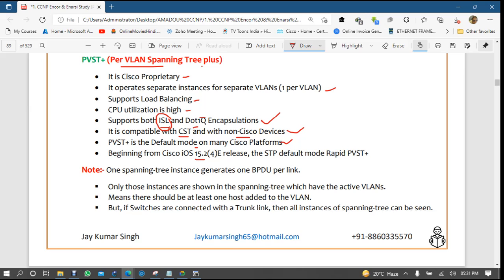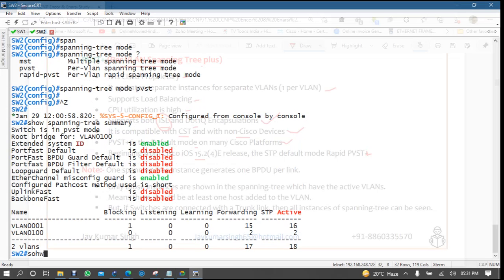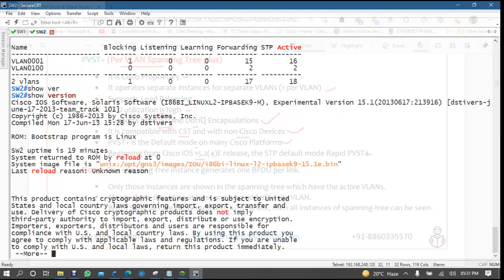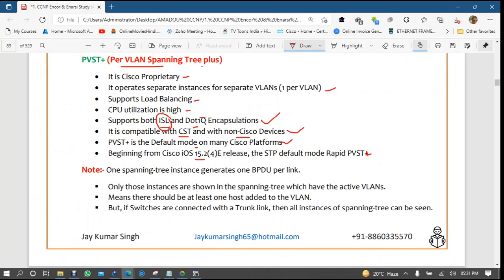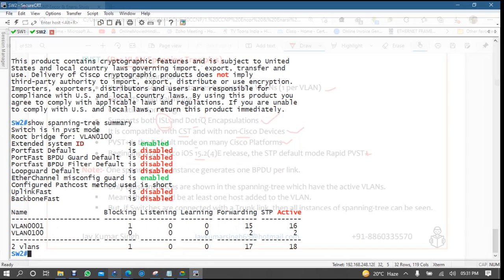PVST plus came. But you can see here, if I check this switch, the version right now is 12.15.1, so that's why PVST is there in mode also. But if I'm using another switch after 15.2, let me come here, let me show you.